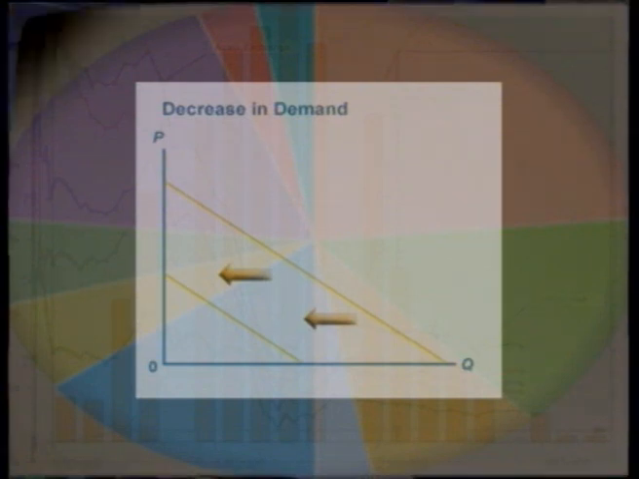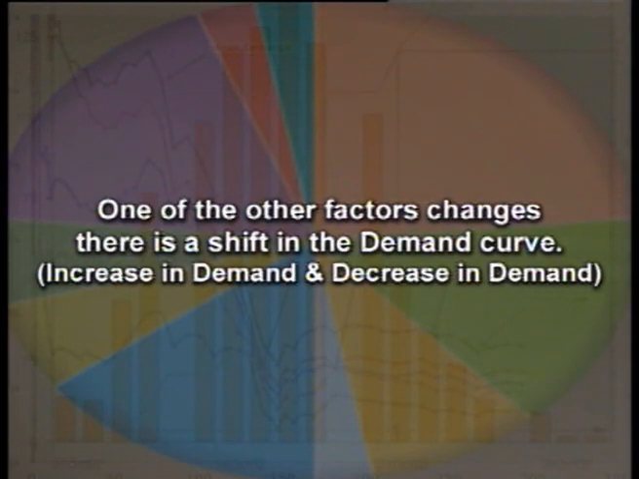And therefore, we can deal with both of these situations. Whenever the other things remain constant, we talk about expansion and contraction of demand, but that can happen only at a point of time. Over time, it is possible that other factors also change, and therefore, when one of those other factors changes, then we can expect a shift in demand, and we talk about increase in demand and decrease in demand.